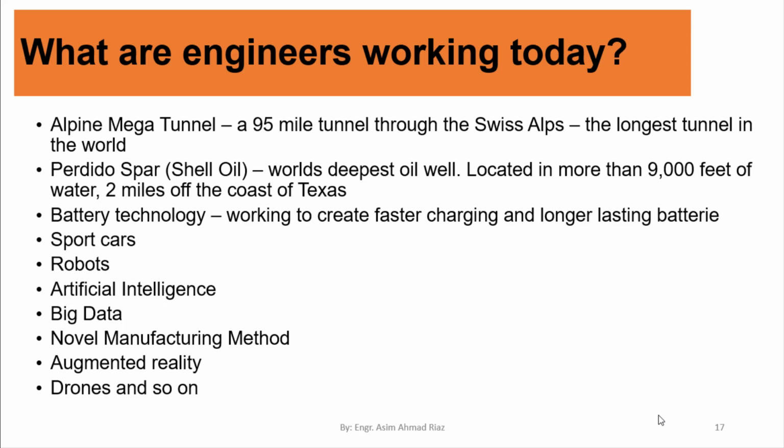Robots, which are currently used in industries for different industrial operations. They also introduce the concepts of artificial intelligence, big data. They are working on novel manufacturing methods, augmented reality, drones, and so on.